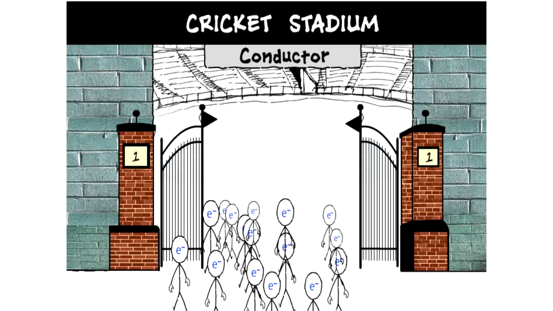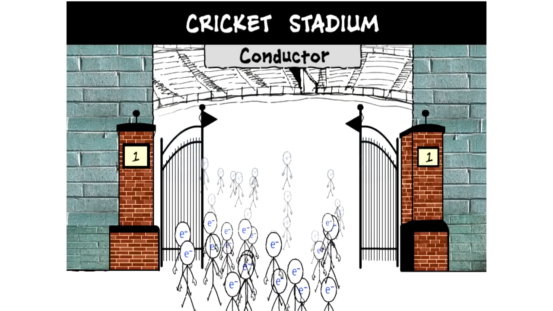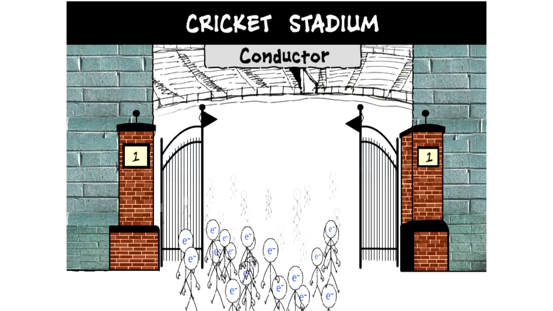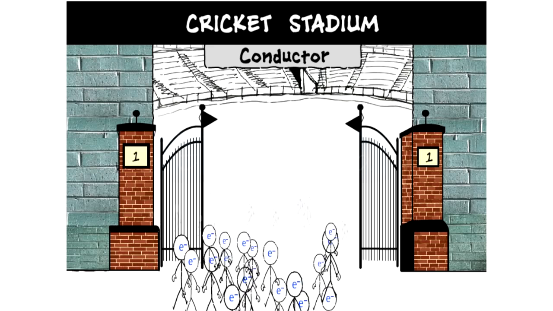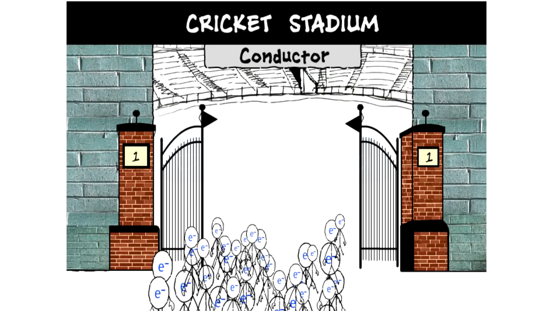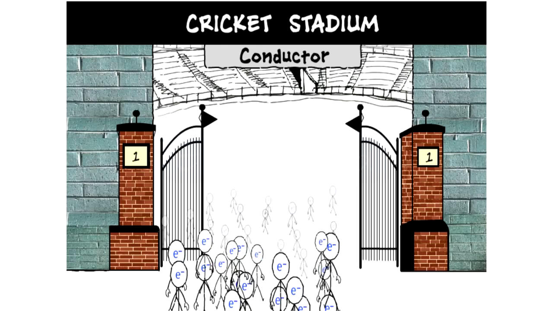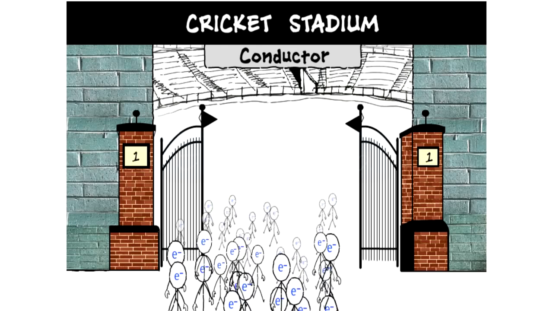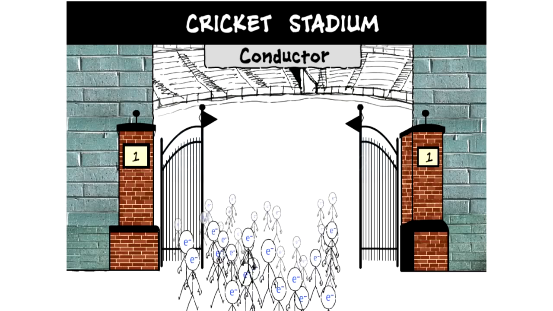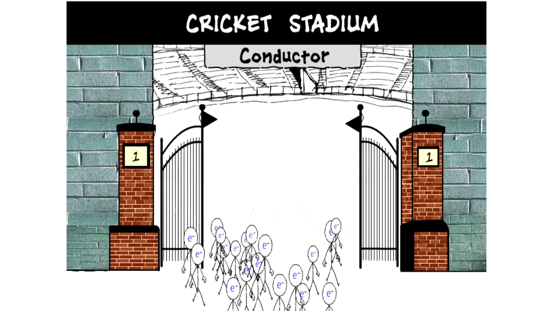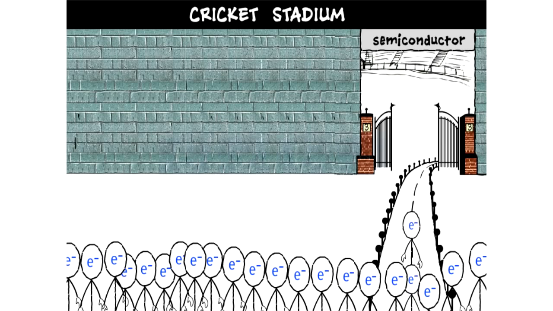Now let's further understand this with an example of a stadium entrance and people. Let's imagine the stadium entrance to be a conductor and the people as current. Now we can see a large group of people passing through the gates and entering the stadium easily, in the same manner in which conductors allow electricity to pass through them easily. However, here we see the crowd of people moving past the entrance one by one slowly in a queue. Now why is that? That's because the current in a semiconductor passes through it partially but continuously.